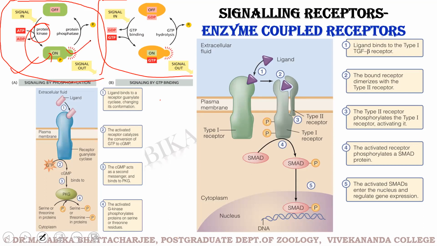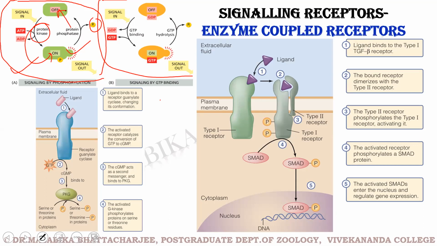Now I want to deactivate it. My work is done. The signaling cascade has moved through the cell. I don't want these proteins to remain activated. So what happens? The protein phosphatase removes the phosphate and that same protein has become switched off. So the kinase phosphatase system is one system that switches a signaling pathway on and off.